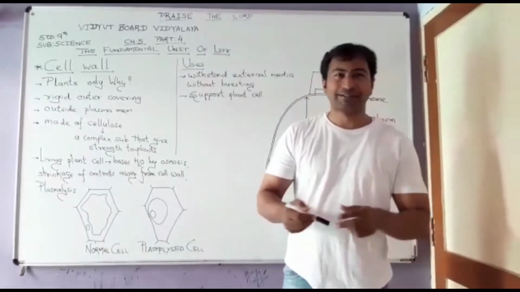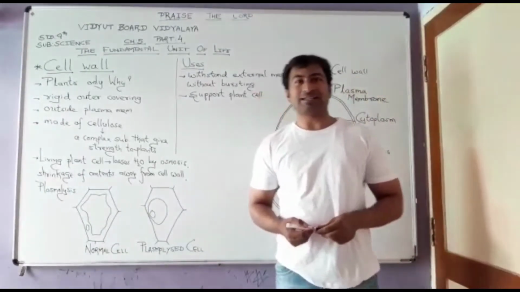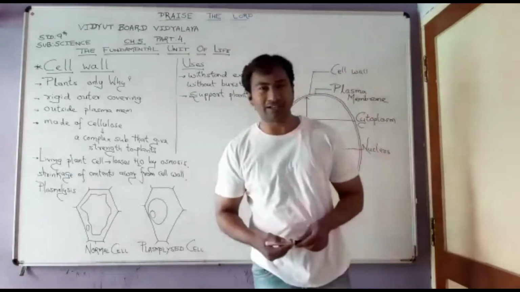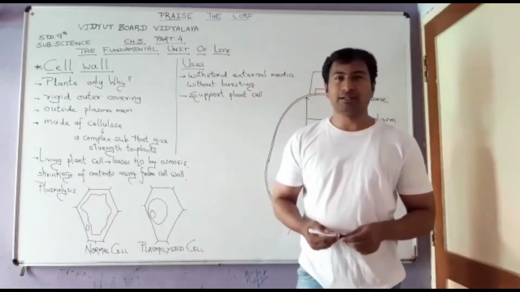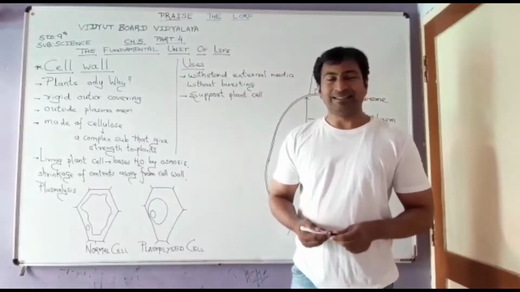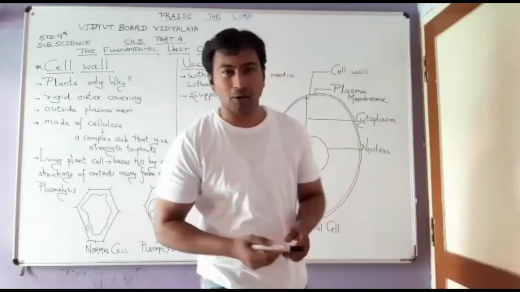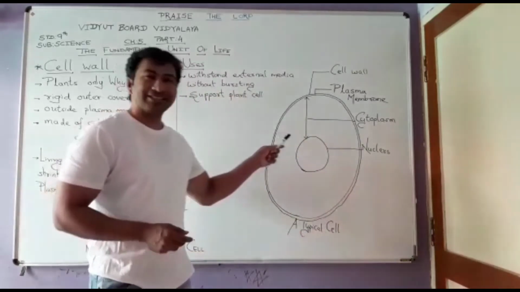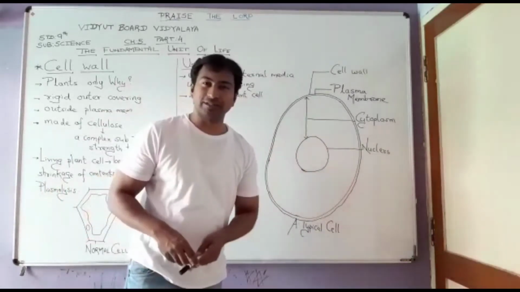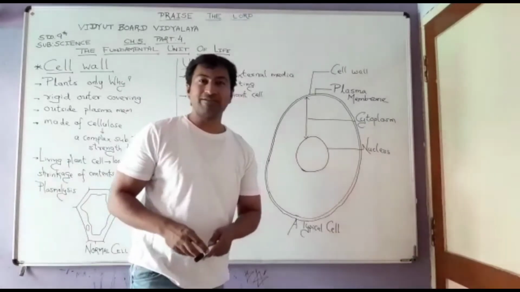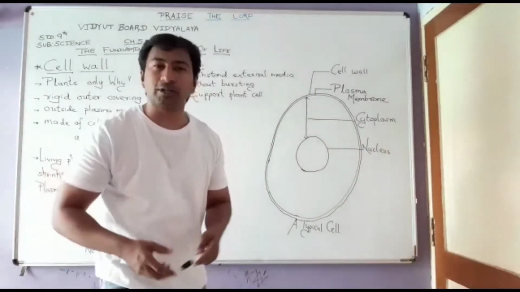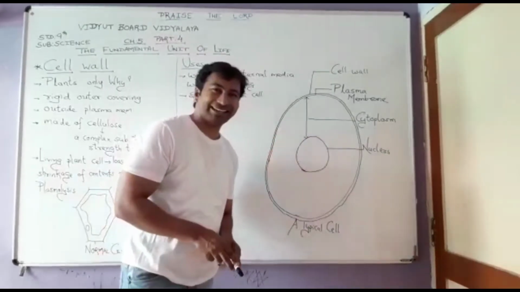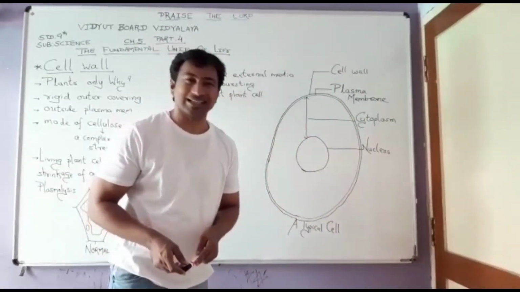Hello friends. So today we are in the fifth part of the chapter, that is the fundamental unit of life for 9th standard science. In the last class we have discussed very well about the plasma membrane, which we have seen is the outermost covering of the cell. But today we shall discuss one more outer covering, which is the outer covering of the plasma membrane, and that is said to be the cell wall.